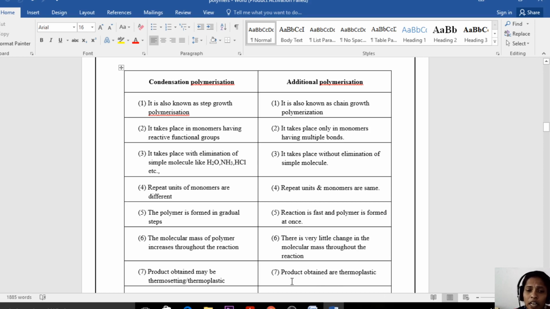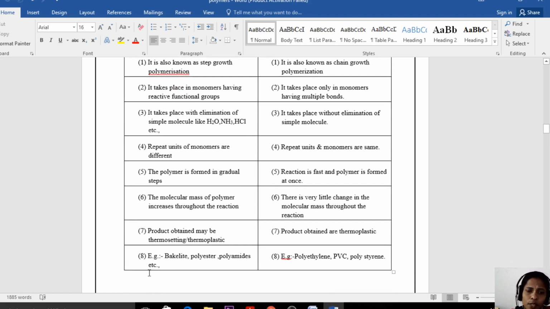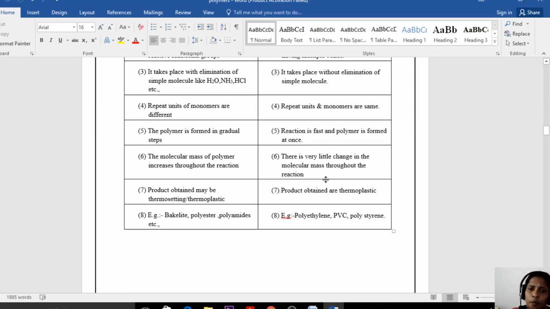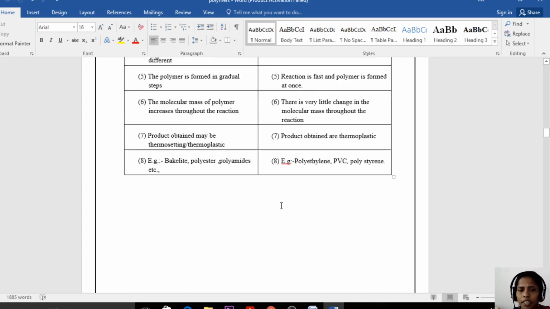The product obtained in condensation polymerization is thermosetting, but the product obtained in addition polymerization is thermoplastic. The examples are bakelite, polyester, and polyamide for condensation, and polyethylene, PVC, and polystyrene for addition.